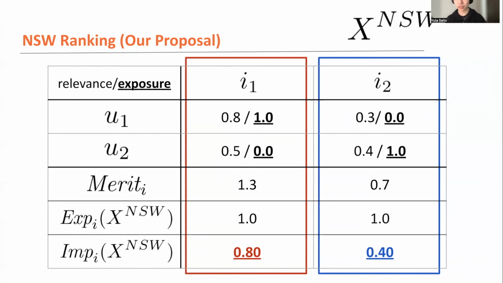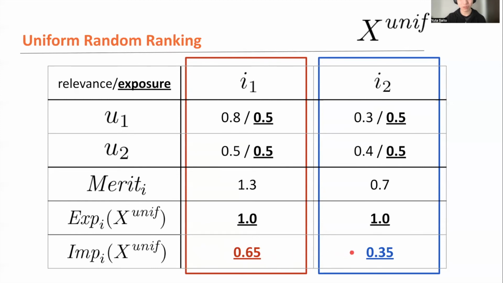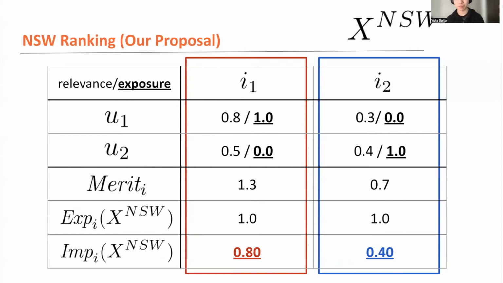And already there are some very interesting, surprising phenomena happening here. The first thing is that it's obvious that we now succeed in dominating the impact distribution of the uniform random ranking, right? So we now get the impact distribution of 0.8, 0.4 automatically by the Nash social welfare ranking, and it clearly dominates the 0.65, 0.35, which is the minimum guaranteed impact distribution under the uniform random ranking. So we automatically dominate the uniform random ranking by just applying the Nash social welfare objective.